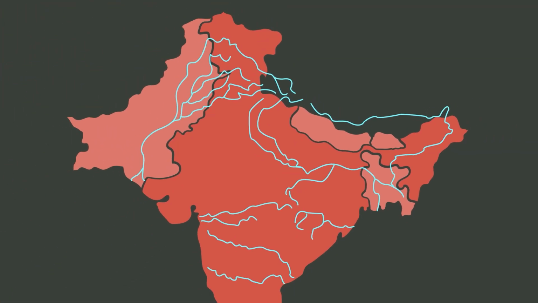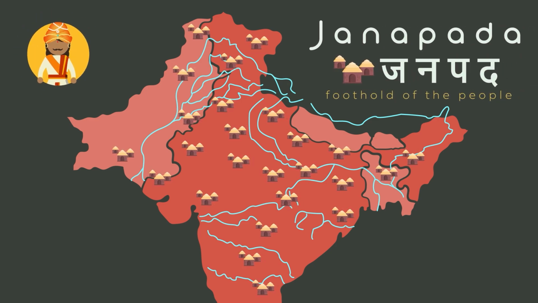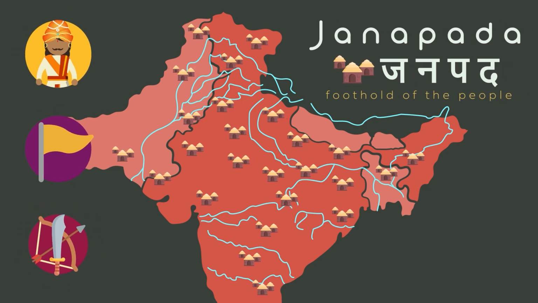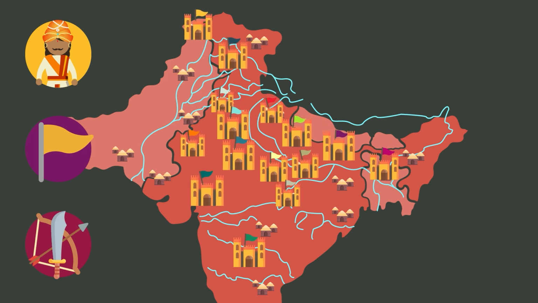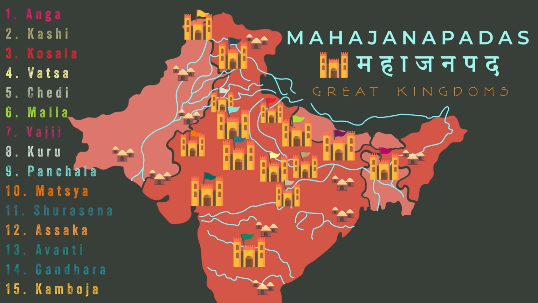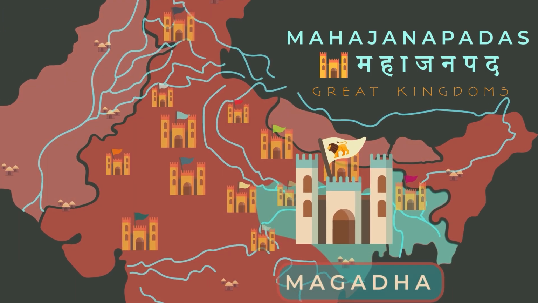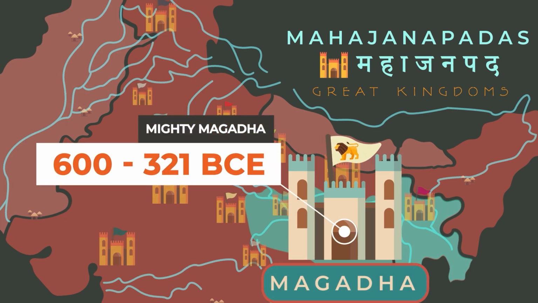As they formed established settlements, these were called Janapadas. Each one had its own rulers and government. They would sometimes war with one another to expand territory and control resources. A few of these Janapadas became large and formed kingdoms controlling large swaths of territory and people. These were called Mahajanapadas. There were 16 main Mahajanapadas, and one of them, called Magadha, was especially focused on expansion and control. For hundreds of years, Magadha was the most powerful territory in a divided India.